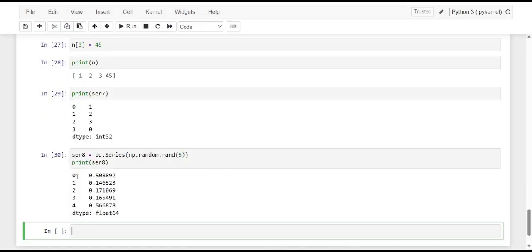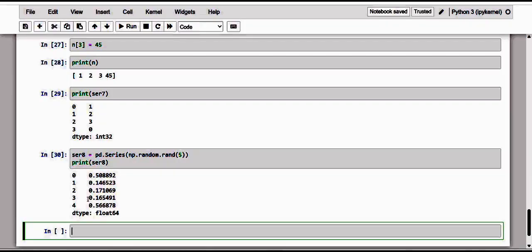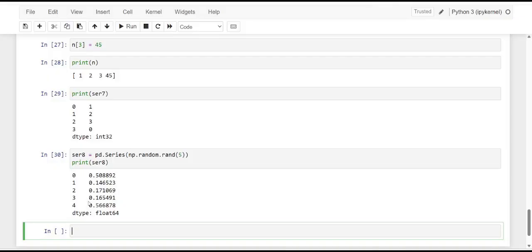So these are the exact values between 0 and 1, from this function of the random module of NumPy, which accepts as an argument the number of values to be generated. Here we have given 5 values, and here we get a series of 5. The values obtained will vary with each run. Of course, with each execution, these values would change.